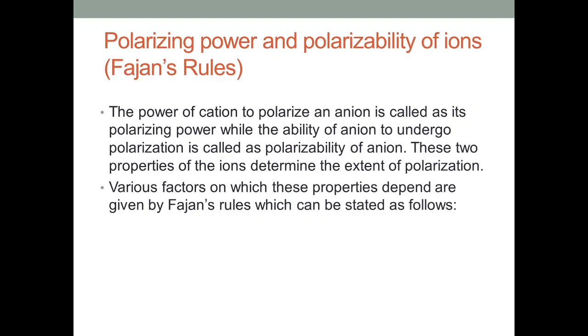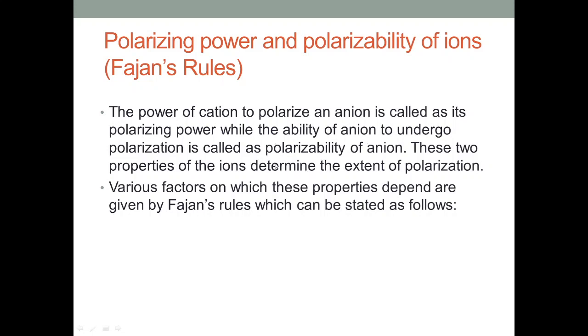Now the power of cation to polarize an anion is called its polarizing power. Means cation polarizes anion, and the power of polarization of the cation is called polarizing power, and anion undergoes polarization, and the ability of anion to undergo polarization is called polarizability of anion.